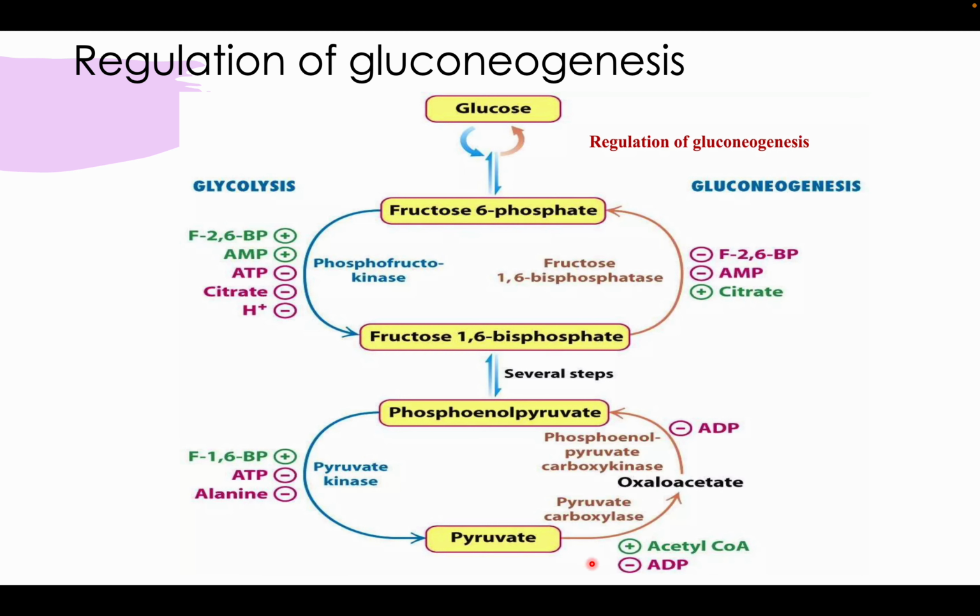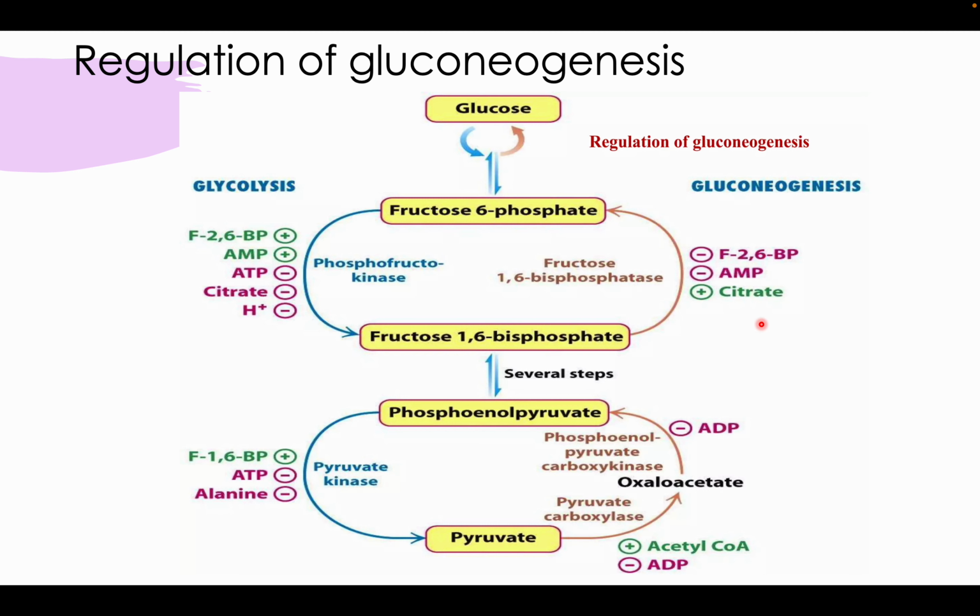So if we have tons of acetyl coenzyme A, because pyruvate can be formed by acetyl coenzyme A, it occurs in this direction. But if we don't have the ATP, then this reaction is inhibited because we need ATP for this reaction. And if we have ADP, then this reaction is inhibited because we get lots of ADP from this reaction.